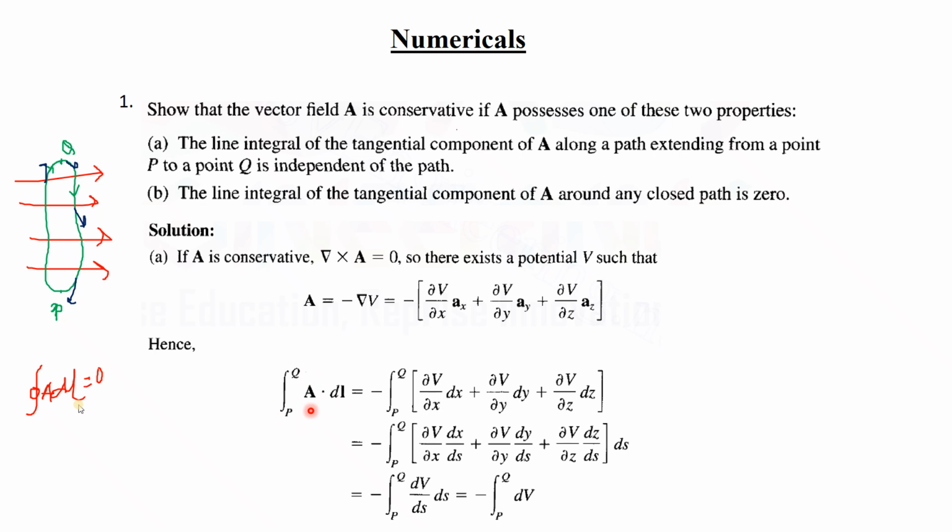So from P to Q, if you represent it in this way, this is the line integral of A dot dl, integration from P to Q. Now A is represented as the minus of the gradient of V. So if I take this and perform the line integral, what can we do? Since we are taking the line integral, that is integration, we are multiplying this gradient of V with respect to dl, because this is written in step jump. This is written by jumping steps.